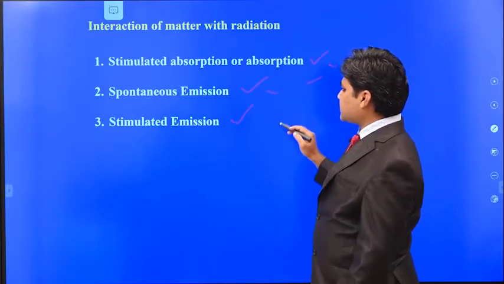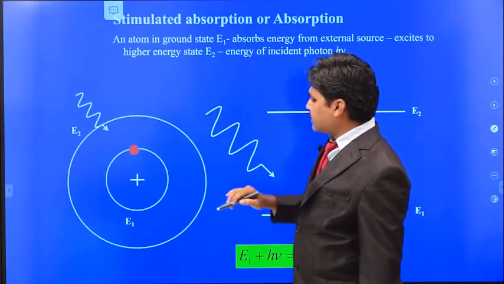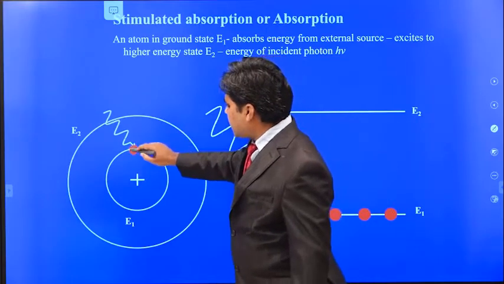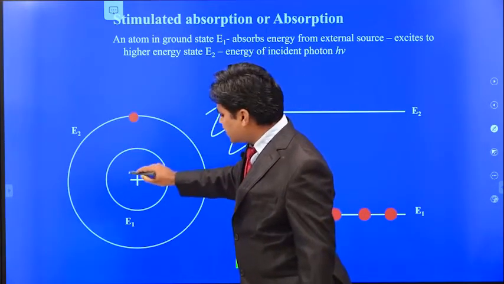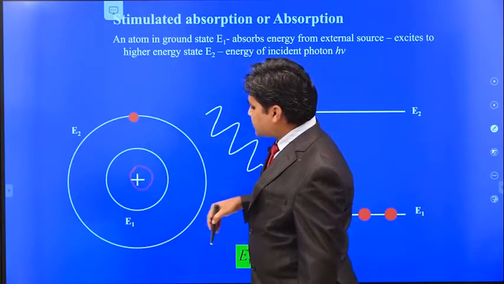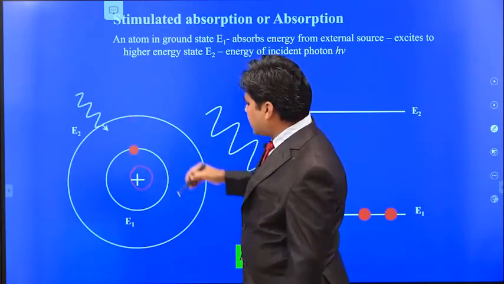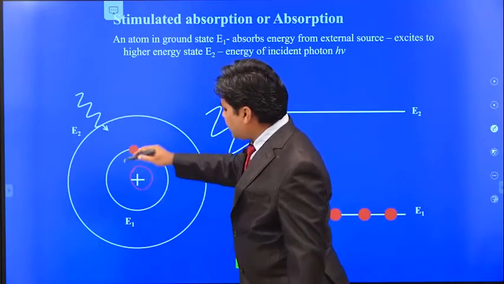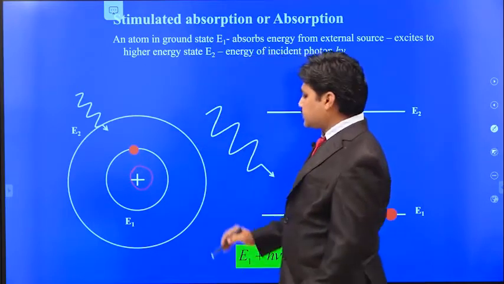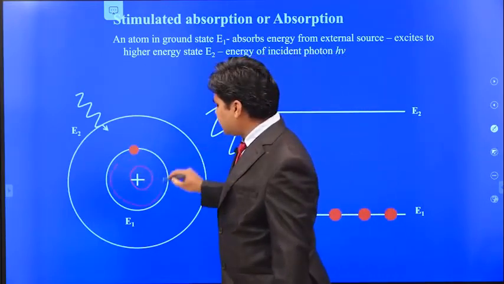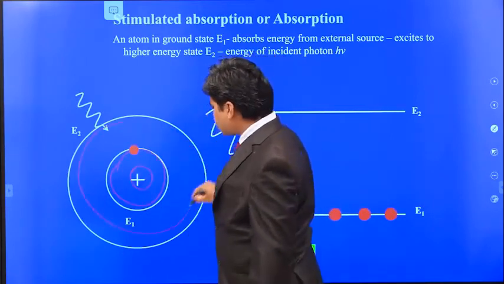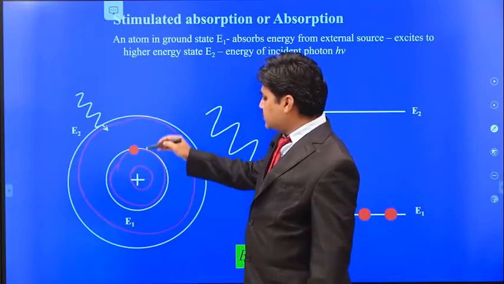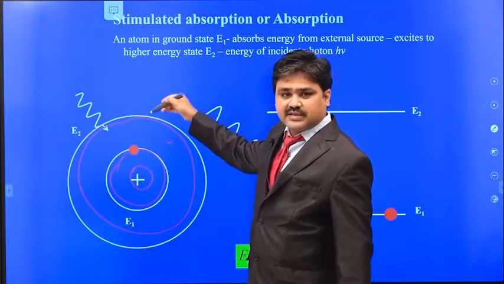Okay, for this purpose, first I am going to shine a photon on this atom. So this is the atom. We have a centrally positively charged nucleus, and the electron is revolving around the positively charged nucleus. According to Bohr's model, there are so many energy levels. So this is the first energy level and this is the second energy level.